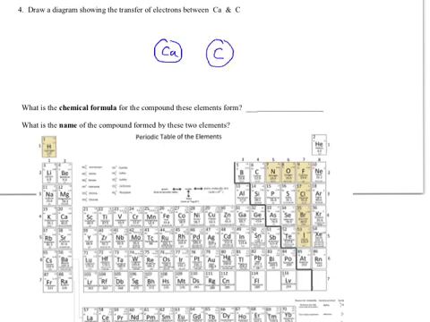Now, each calcium wants to get rid of 2, but carbon wants to gain 4. So it can accept these 2 here. So I'm going to go ahead and say 1, 2. Now the calcium is happy. It got rid of its 2 electrons, and it now looks like argon. But carbon's not happy, because carbon at this point only looks like oxygen and needs to gain 2 more to